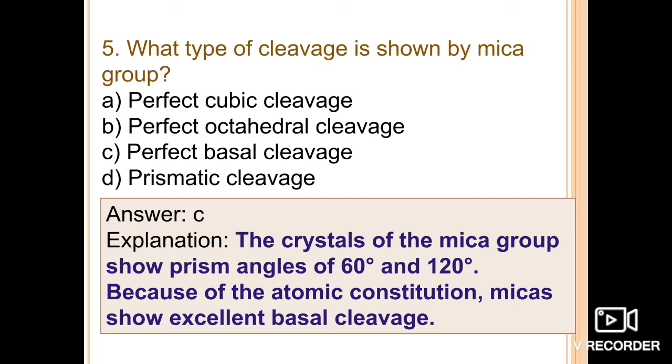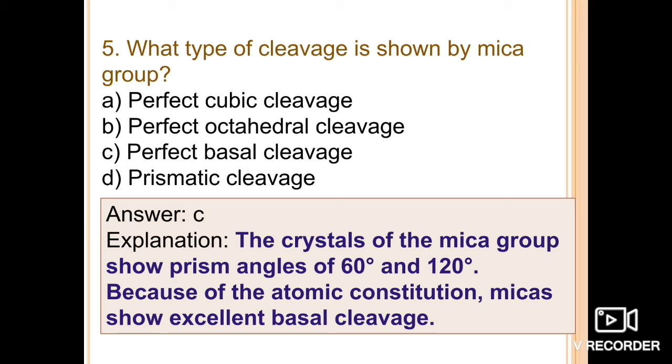The crystals of the mica group show prism angles of 60 degrees as well as 120 degrees, and because of the atomic constitution, micas show excellent basal cleavage. That's a very important physical property on the basis of which they are distinguished in the field.